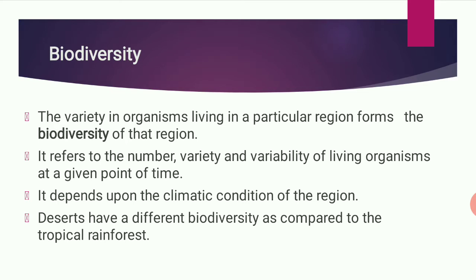Next, biodiversity. What is biodiversity? The variety in the organisms living in a particular region forms the biodiversity of that region.